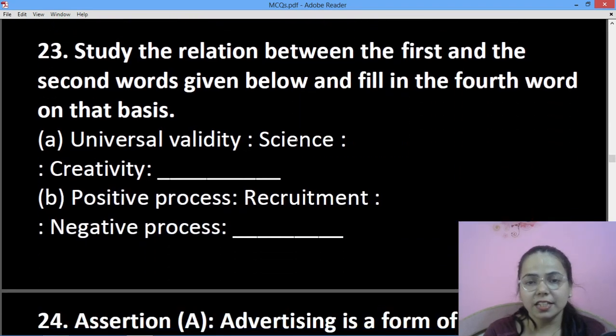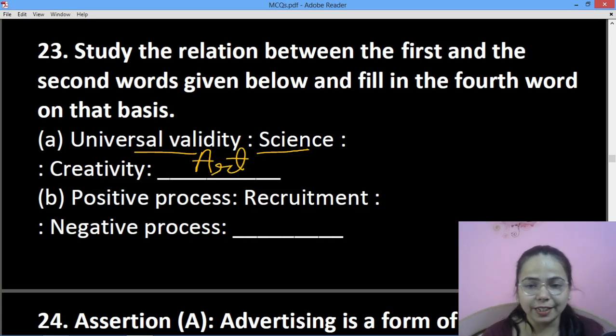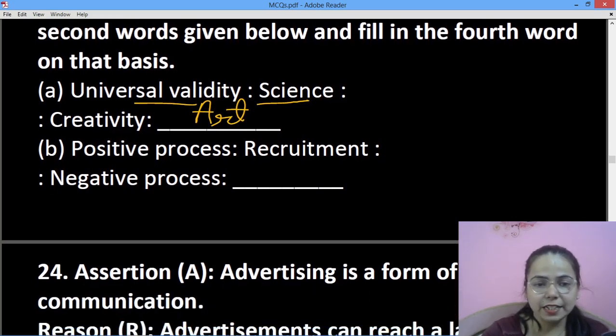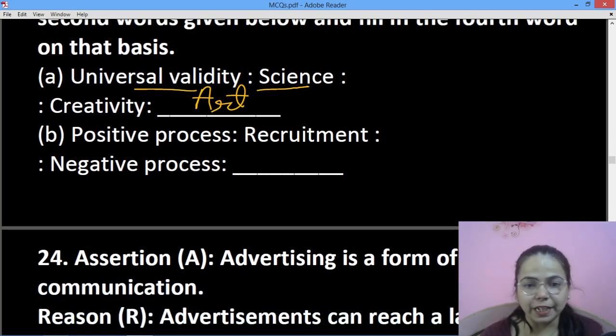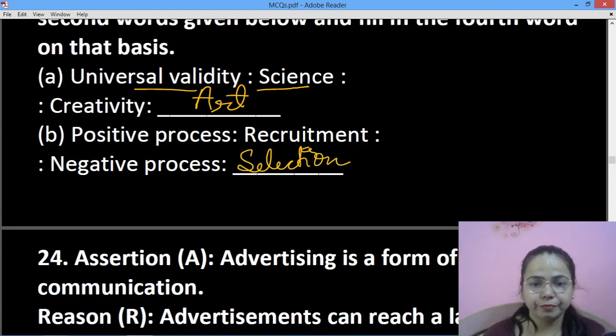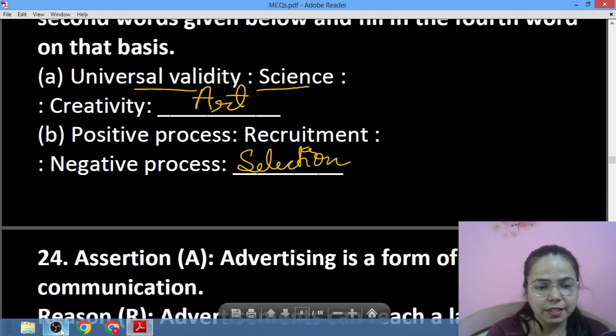Next is, study the relation between the first and the second words given below and fill the fourth word on this basis. ठीक. Universal validity is science, then creativity will be art. अगर लिखा होता code of conduct, then it would be profession. Next is, positive process is recruitment, negative process is selection. Okay, moving towards next.